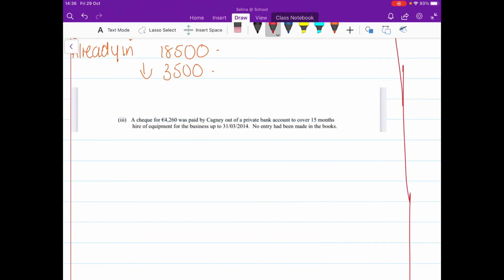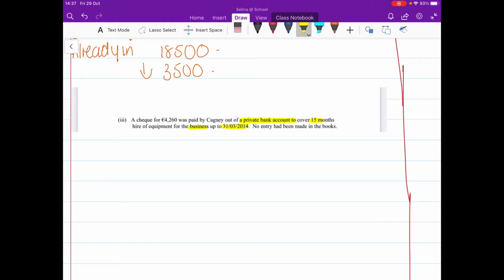Next point is a cheque for €4,260 was paid by Cagney out of a private bank account. So private bank account. He's using his own personal funds to cover 15 months of hire of equipment for the business, up to the 31st of the 3rd, 2014.